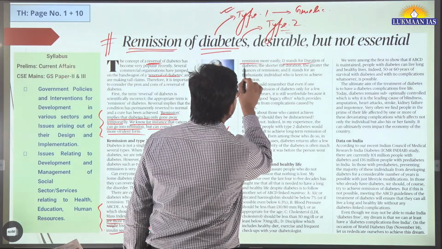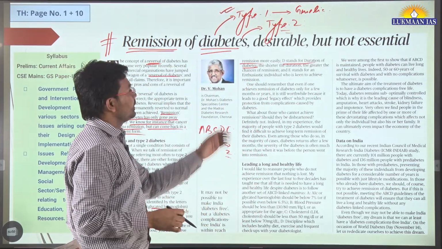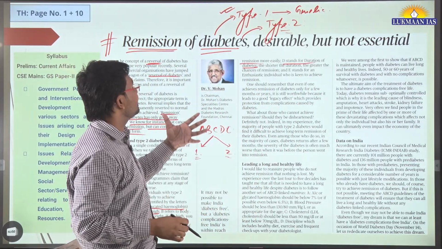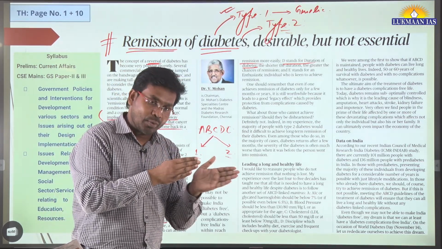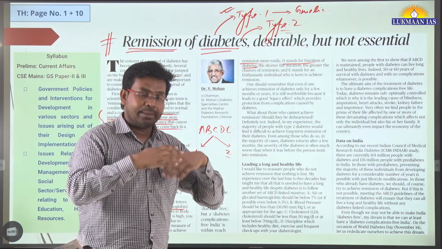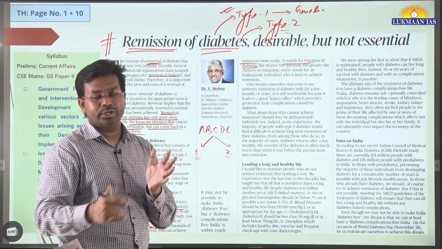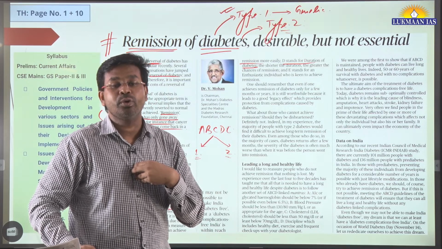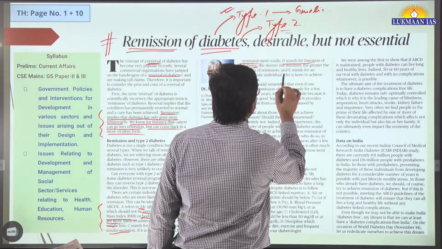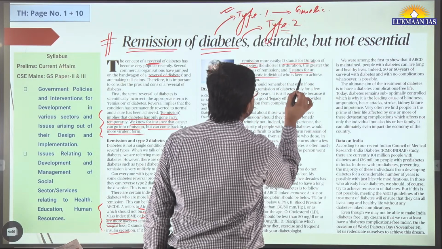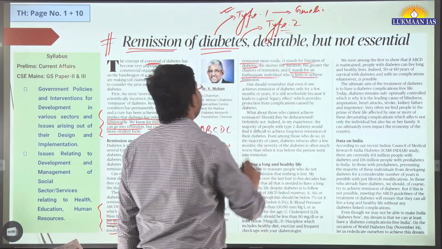Then D stands for duration of diabetes. The shorter the duration, the greater the chances of remission. It means if you became a diabetic patient very recently, if diabetes has been with you for a short duration of time, it becomes easy for you to achieve remission. And author says E stands for enthusiastic individual who is keen to achieve remission.